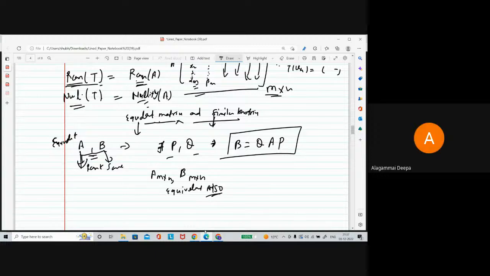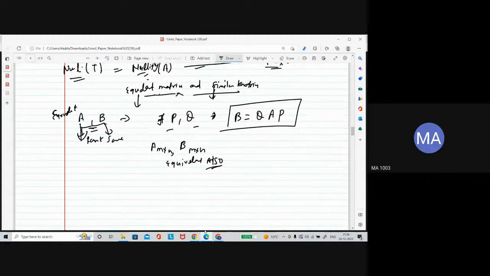So can we conclude that if ranks are equal, then they must be equivalent? But what about similar, sir? If both are similar, rank should be the same, but vice versa is not true, no, sir? Yeah, why vice versa is not true. So let's say the definition of similar matrix.